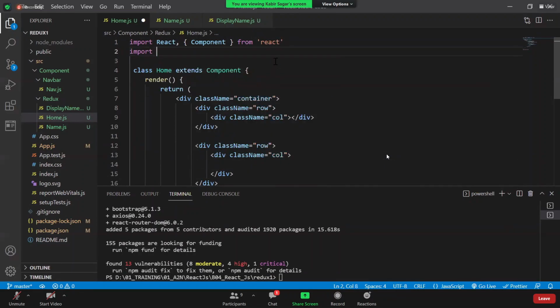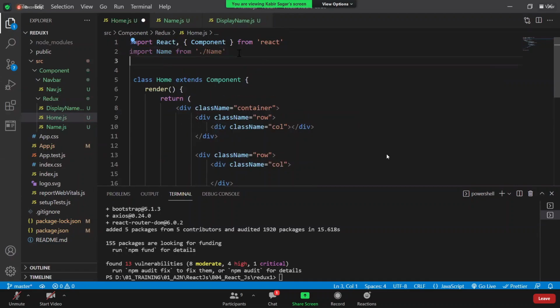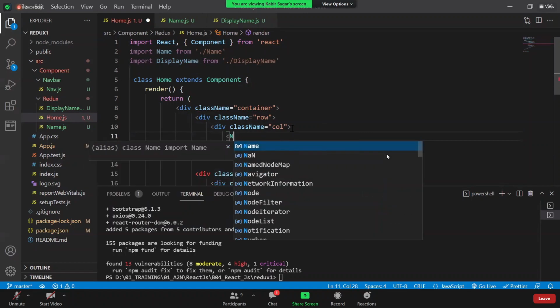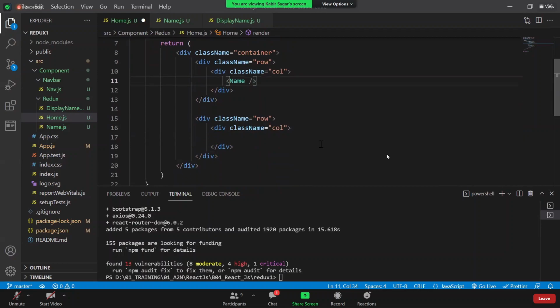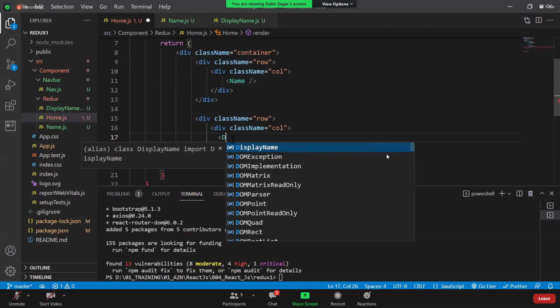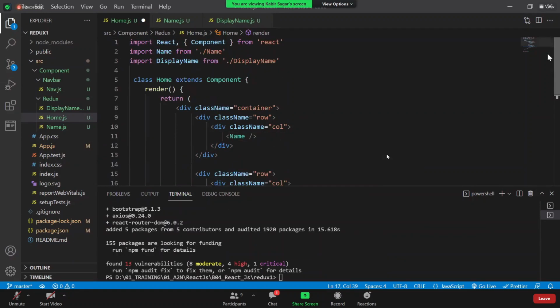So import name, and in the same way import the display component. Now keep the name component inside the first row and keep your display name in your second row. That's it. Okay, we have just configured it.